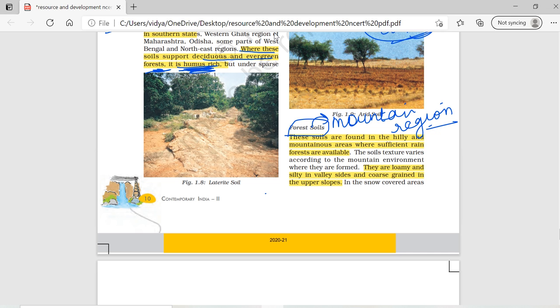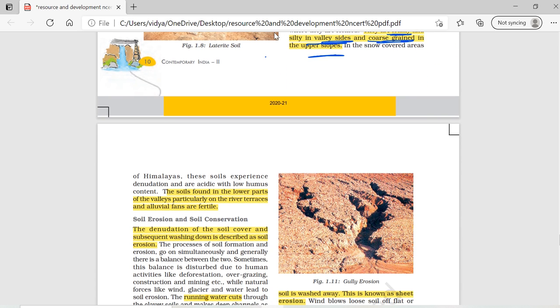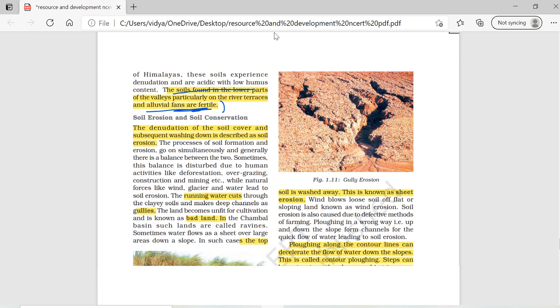In the valley side, the soil is loamy, right? In the upper slope, the soil is coarse grained, and in the lower part, we can say the soil found in the lower part of the valley, particularly on the river terraces and alluvial fans, is fertile. So the lower parts are more fertile as compared to the upper slope region.